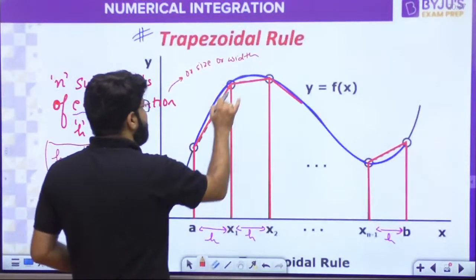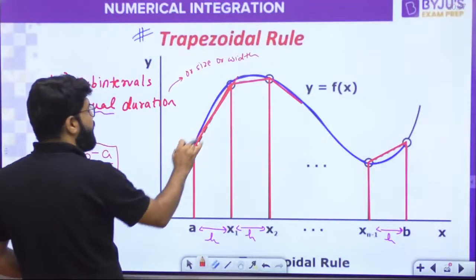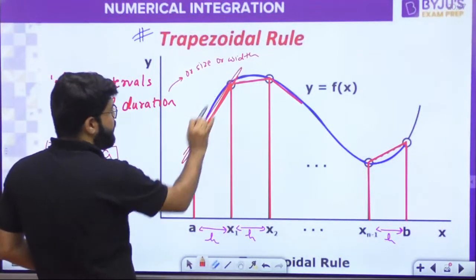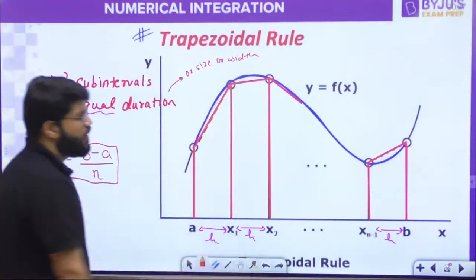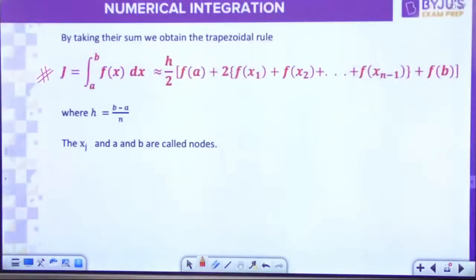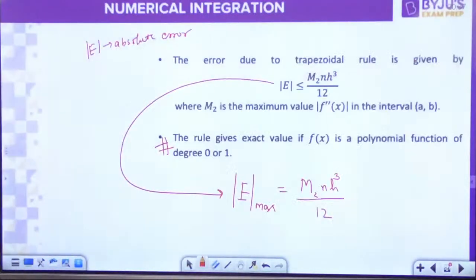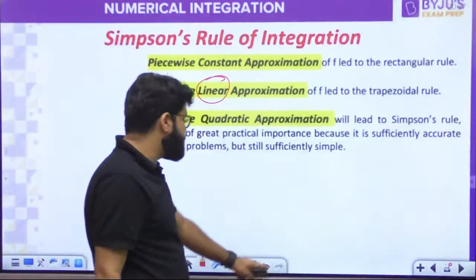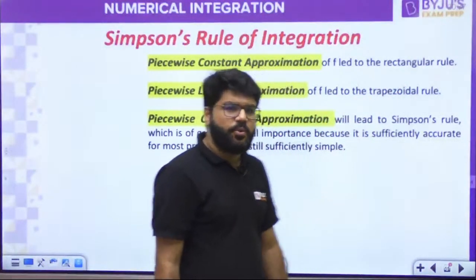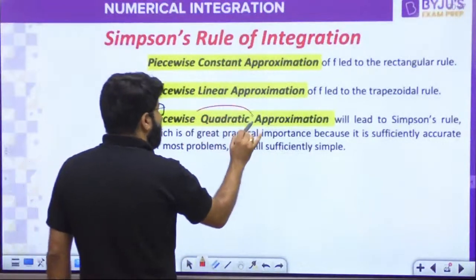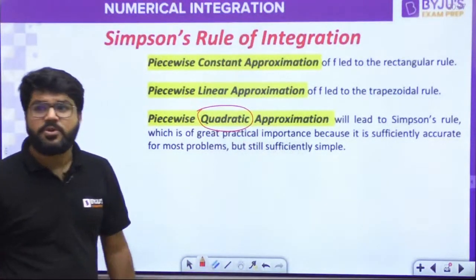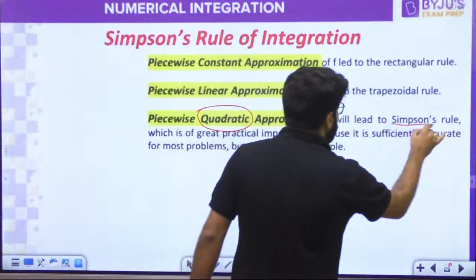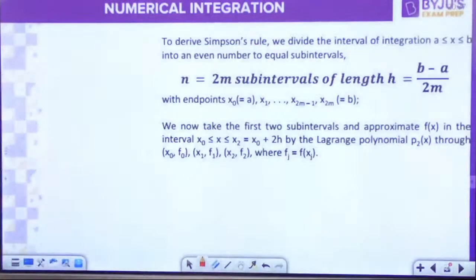Then piecewise linear approximation. What did we do in the trapezium rule? We approximate every subinterval by a straight line. So piecewise straight line approximation, linear approximation, led to the trapezoidal rule. Then piecewise quadratic approximation will lead to Simpson's rule, something like this.